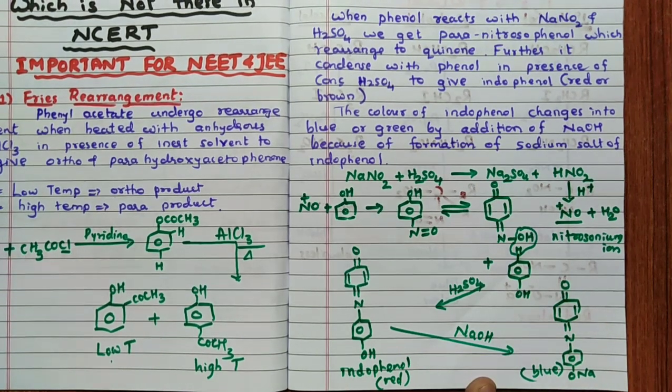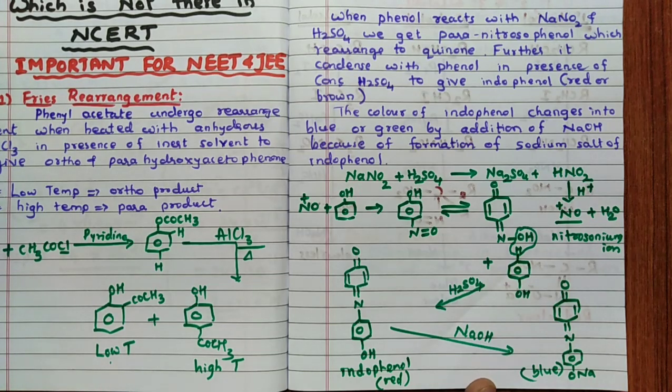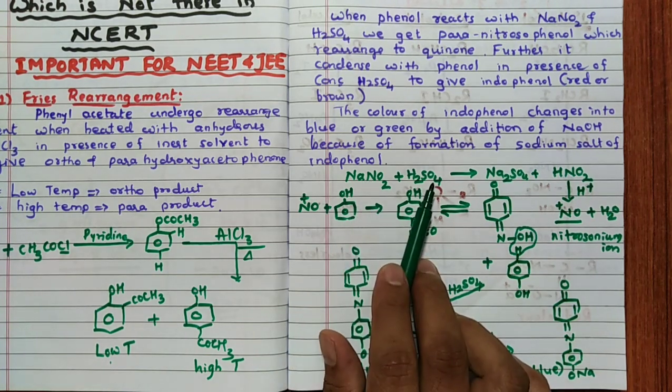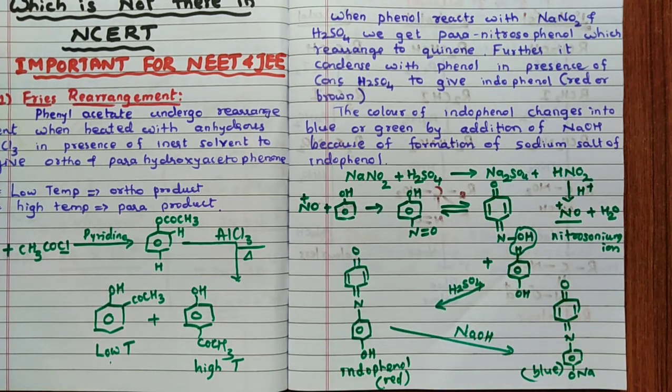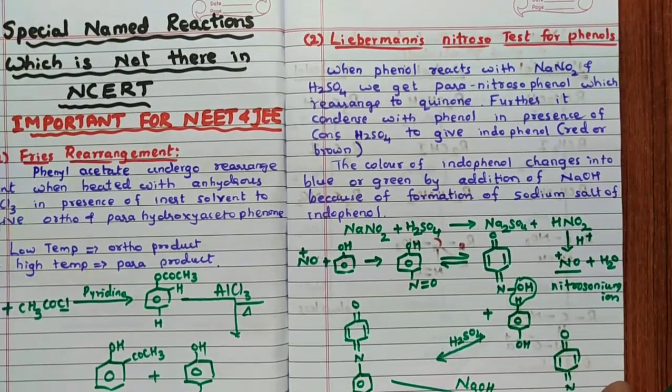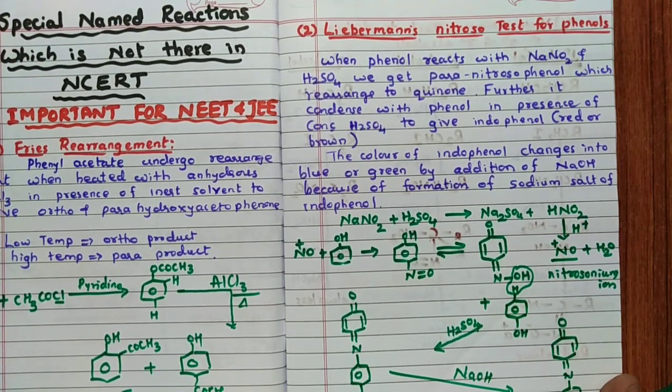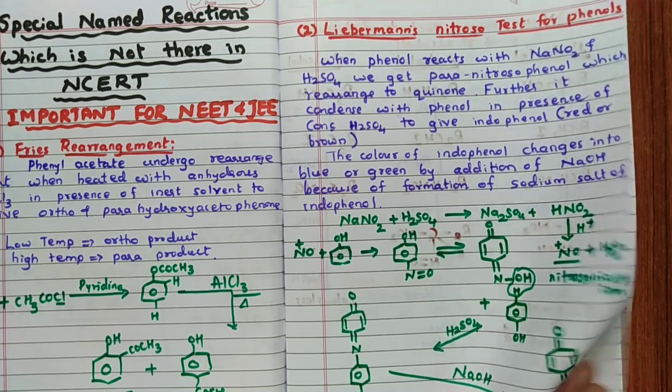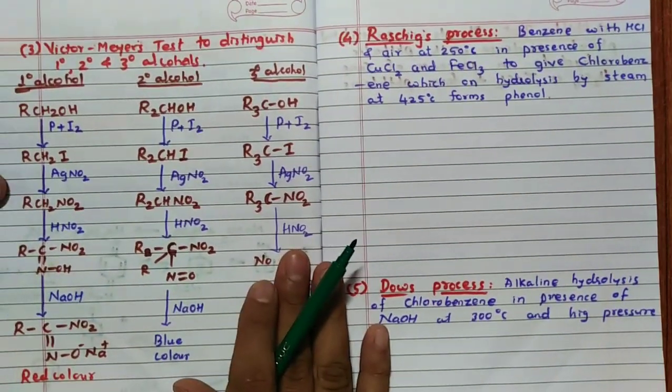That is the second one, Liebermann's nitroso test for phenol. If the organic compound is phenol, remember you are going to get this red color when it reacts with NaNO2 and H2SO4 mixture. So this we can call Liebermann's nitroso test for phenol. Yes. Let us go to the third question.